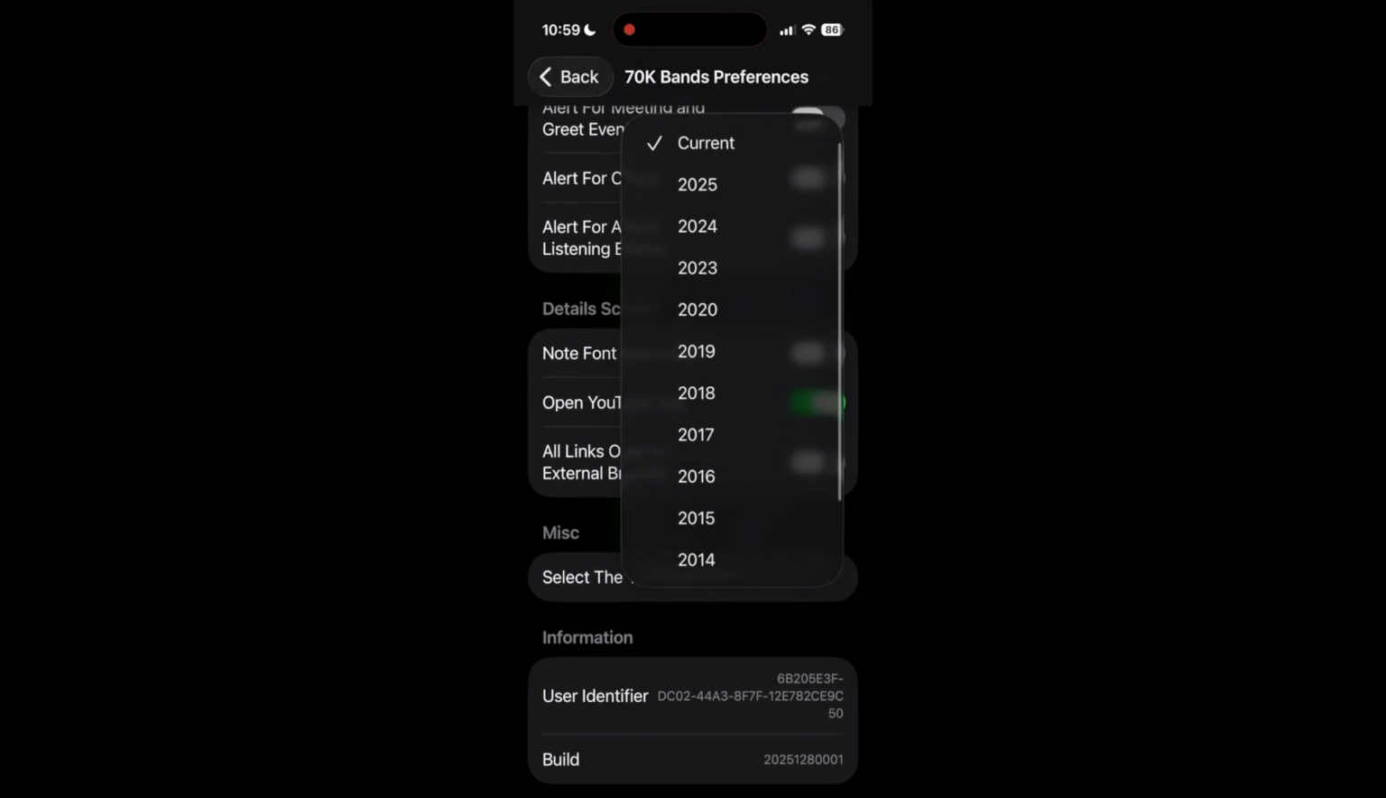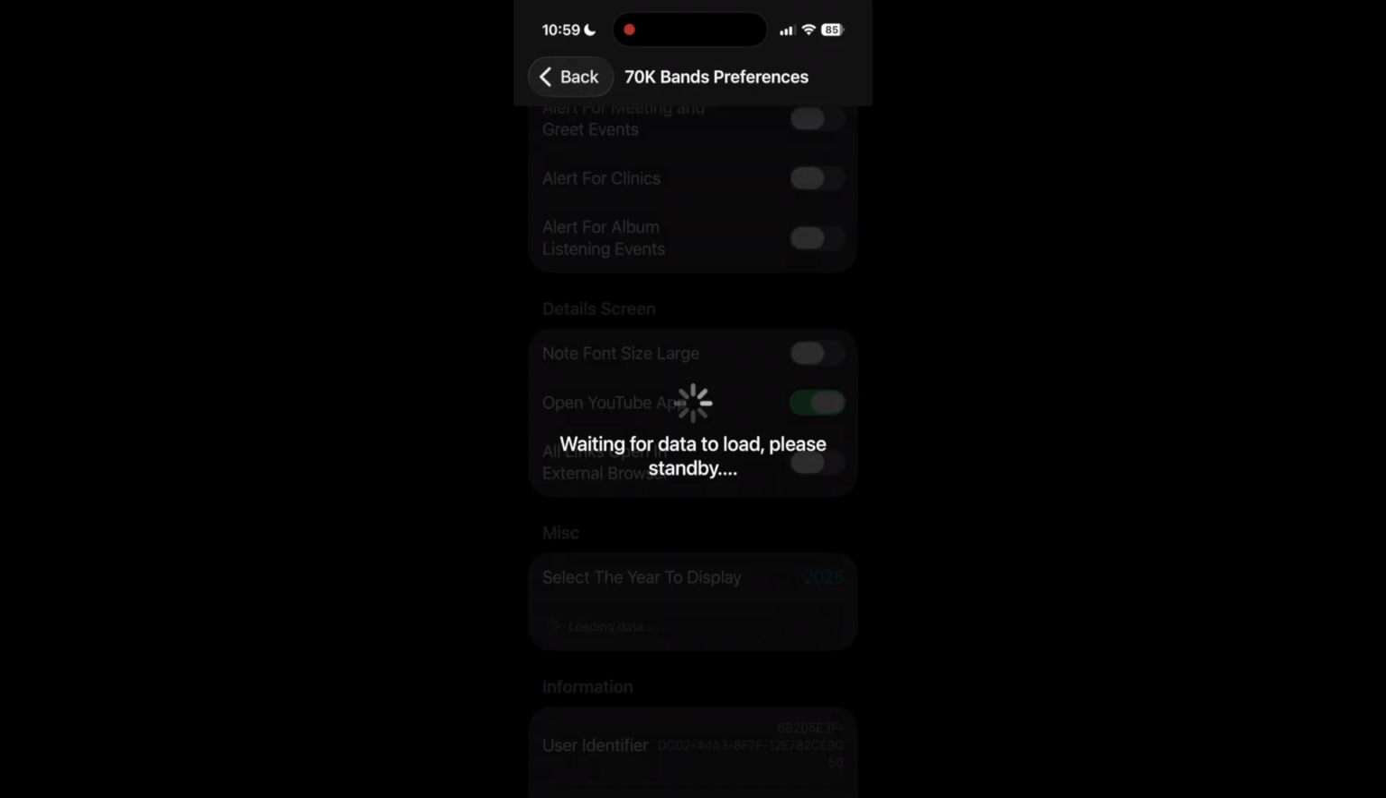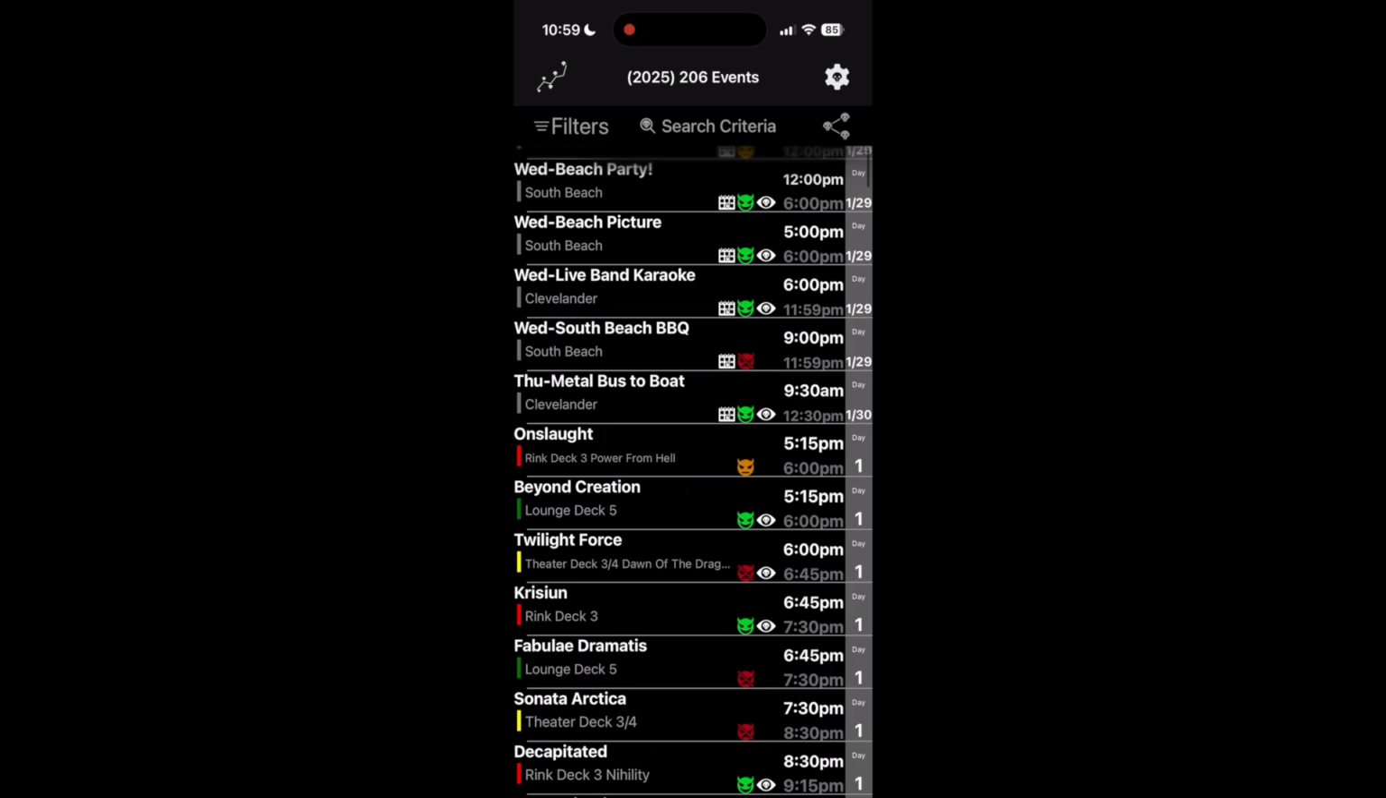For 70,000 Tons, we have data going all the way back to 2011 and the first cruise. For MDF Bands, we only have 2025 and 2026 as the current year. Let's look at 2025 data for 70,000 Tons so we can look at the schedule interface. Once the schedule is made available within the app, the interface undergoes major changes. We now display full show times, locations, and event types for everything happening at the event.